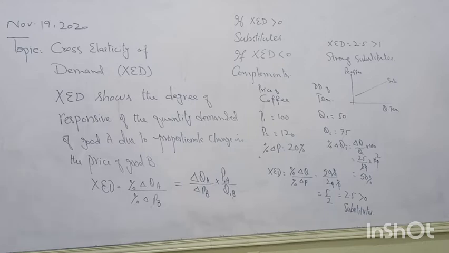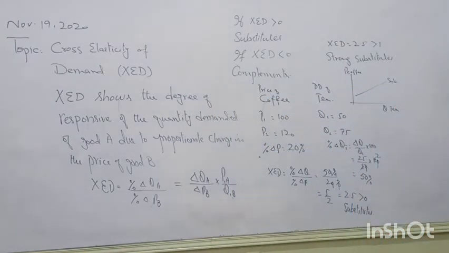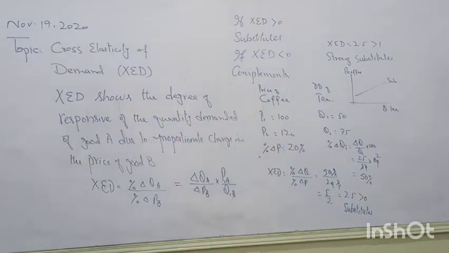Alright? You can take an example of CNG and petrol prices. If petrol prices are increasing, people will switch over to another fuel, which is called compressed natural gas. You can also take the example of Coke and Pepsi. And among two schools, one has a higher fee structure and the other a lower one. Demand will change, and people will switch over from the high-priced school to the low-priced one.